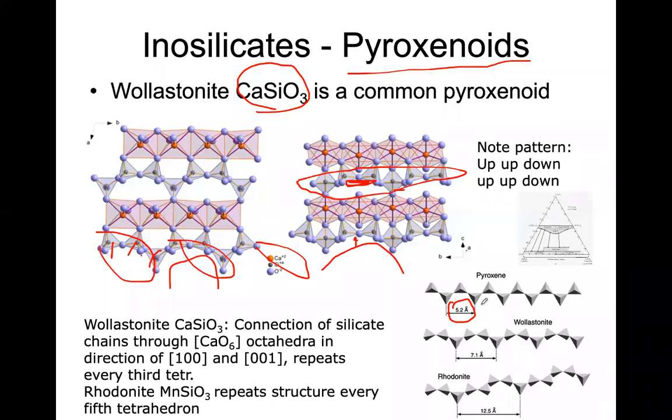So the pyroxene bond length is this much, 5.2 angstrom. But in pyroxenoids, this length is a little bit larger. It's 7.1. So that makes it not very symmetrical, and therefore it gives a buckled structure to the mineral. So wollastonite is one of such minerals where calcium is entirely enriched.